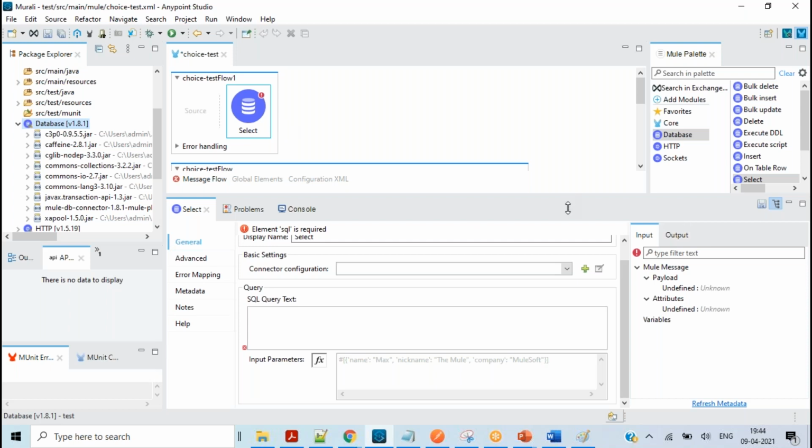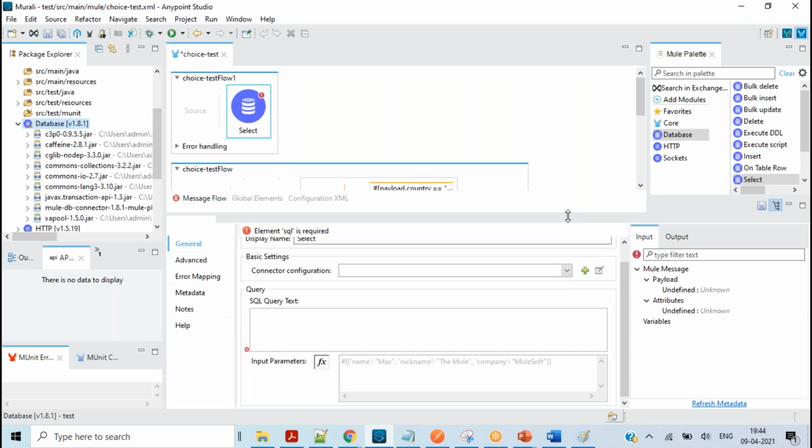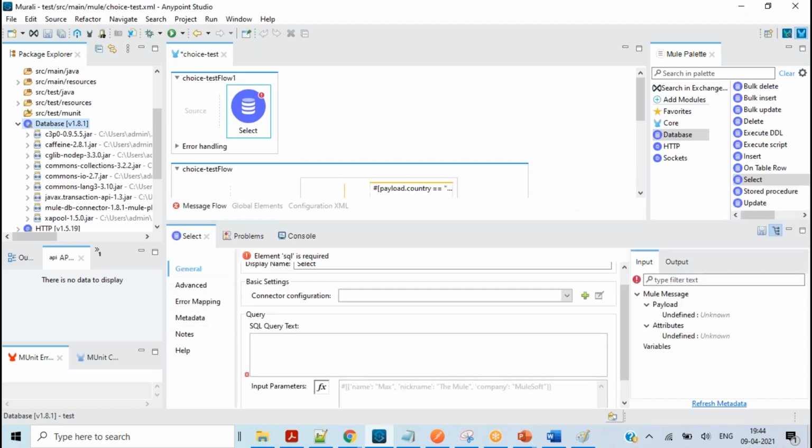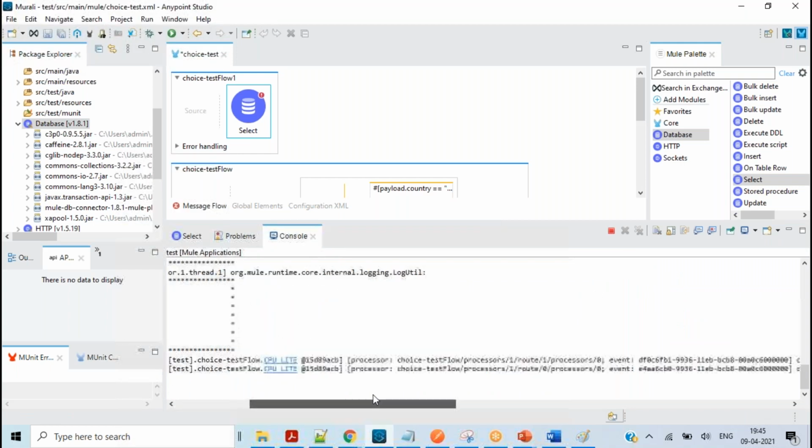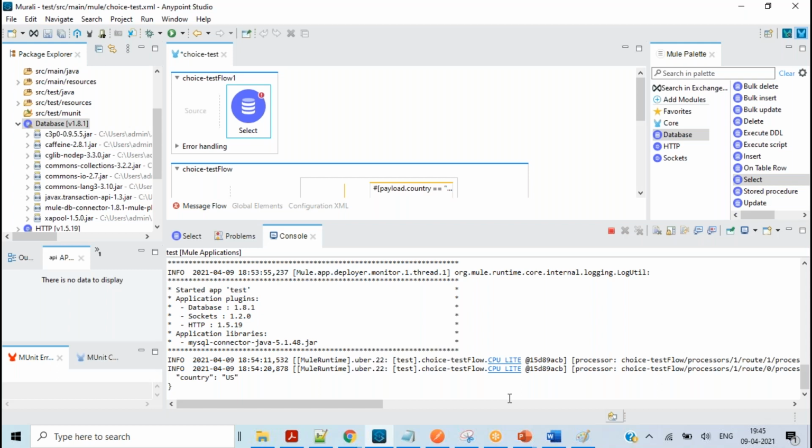Why I'm stressing Java here is that without Java, your Anypoint Studio will not work, because whatever deployment you are seeing here is internally deployed into the JVM, which is the Java Virtual Machine, which comes in the Java package. To use that, we need to have Java on your local system.